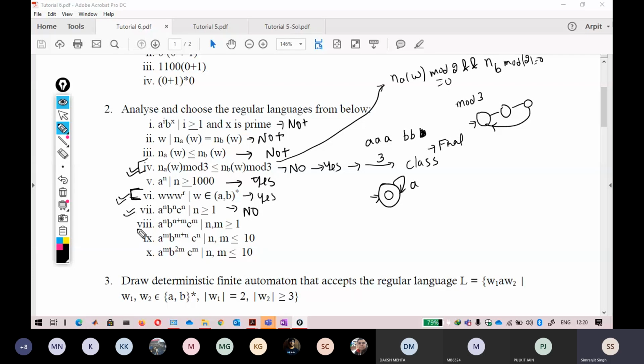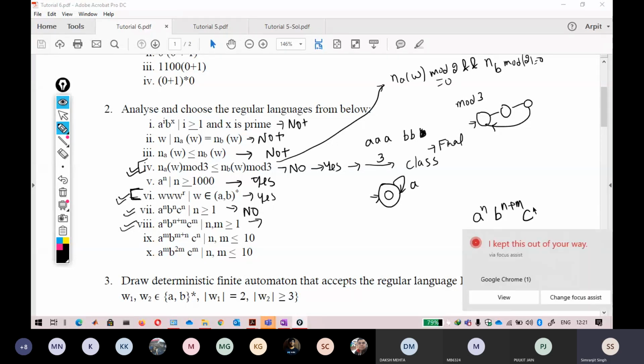Okay, see the eighth question. Just tell me what would be the answer. Is this a regular language or not? Okay, so again, the eighth question is based on the same line, because if you remember, I have to see that it is a raised to power n, b raised to power n plus m, and c raised to power m here.